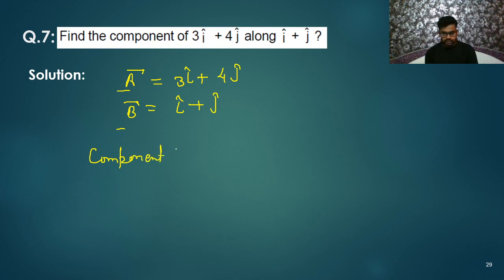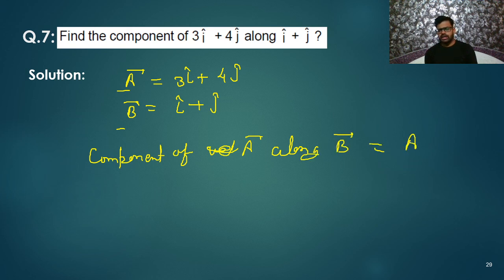component of vector, that means component of A along B. It is given in the question, right? They are asking along B. So the component of A along B is what? A cos theta. That's all. So how can you write it? It is A cos theta. What is cos theta? Cos theta is always A dot B divided by AB. All of you know that, right?